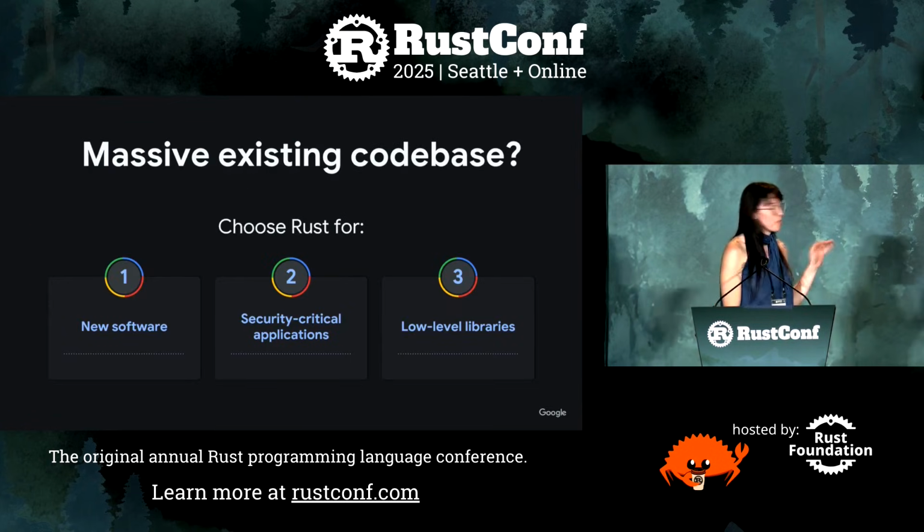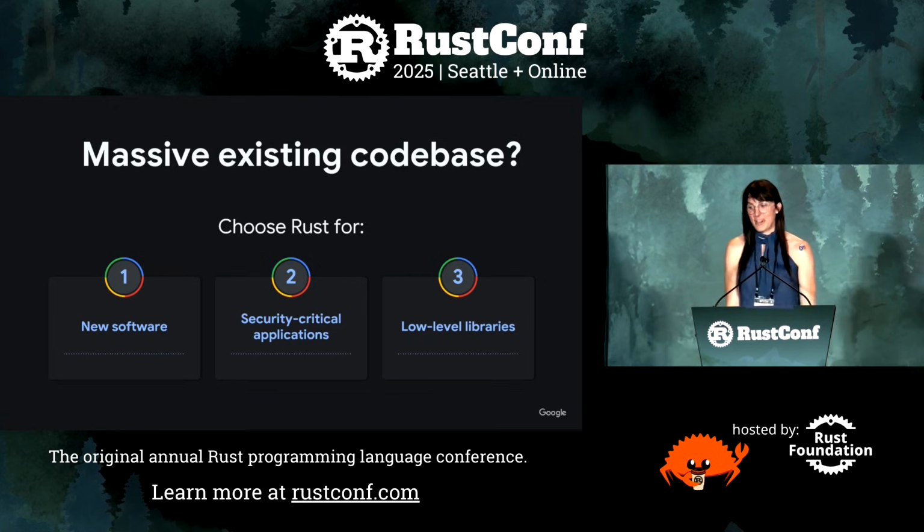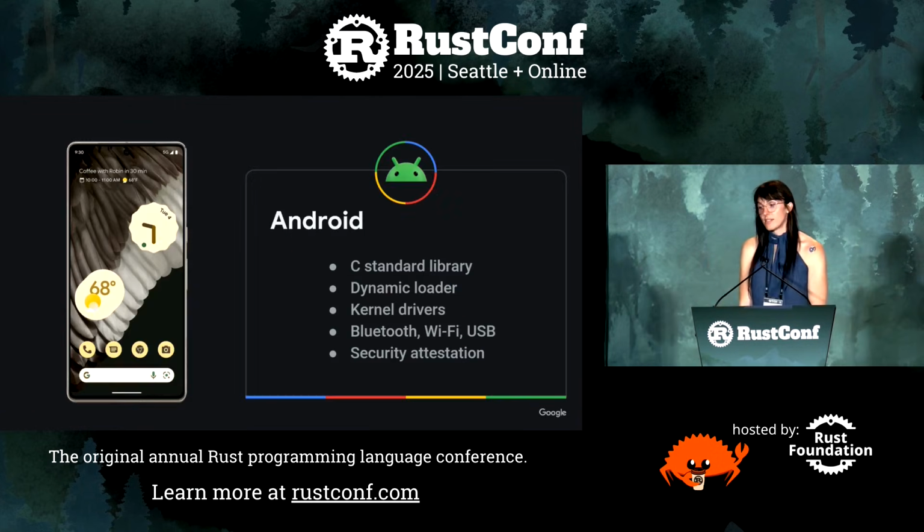However, in a code base with billions of lines of code, you can't just flip a switch and have everything be in Rust. Instead, we're taking advantage of Rust's security and reliability gains by choosing Rust for new software and by using high-quality Rust libraries to replace vulnerable low-level libraries. Today, Rust adoption is providing wins across our products.